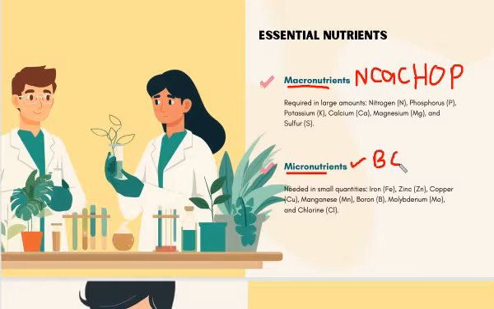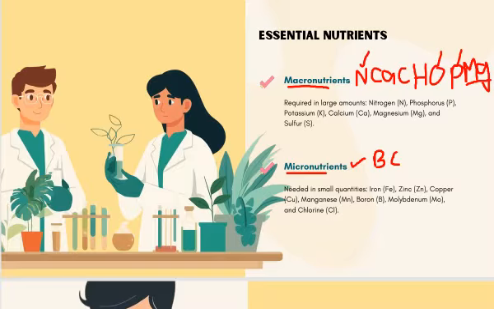The other thing that you must memorize from this topic is the roles. What is the function or role of these nutrients? Nitrogen, if you recall, is used for protein synthesis, oxygen is used for the exchange of gases, phosphorus is used for plant growth, and sulfur is used for the synthesis of amino acids. There is another important macronutrient, which is Mg. Plants are green in color, and that green color is because of the chlorophyll pigment, and that chlorophyll is synthesized with the help of a macronutrient called magnesium.